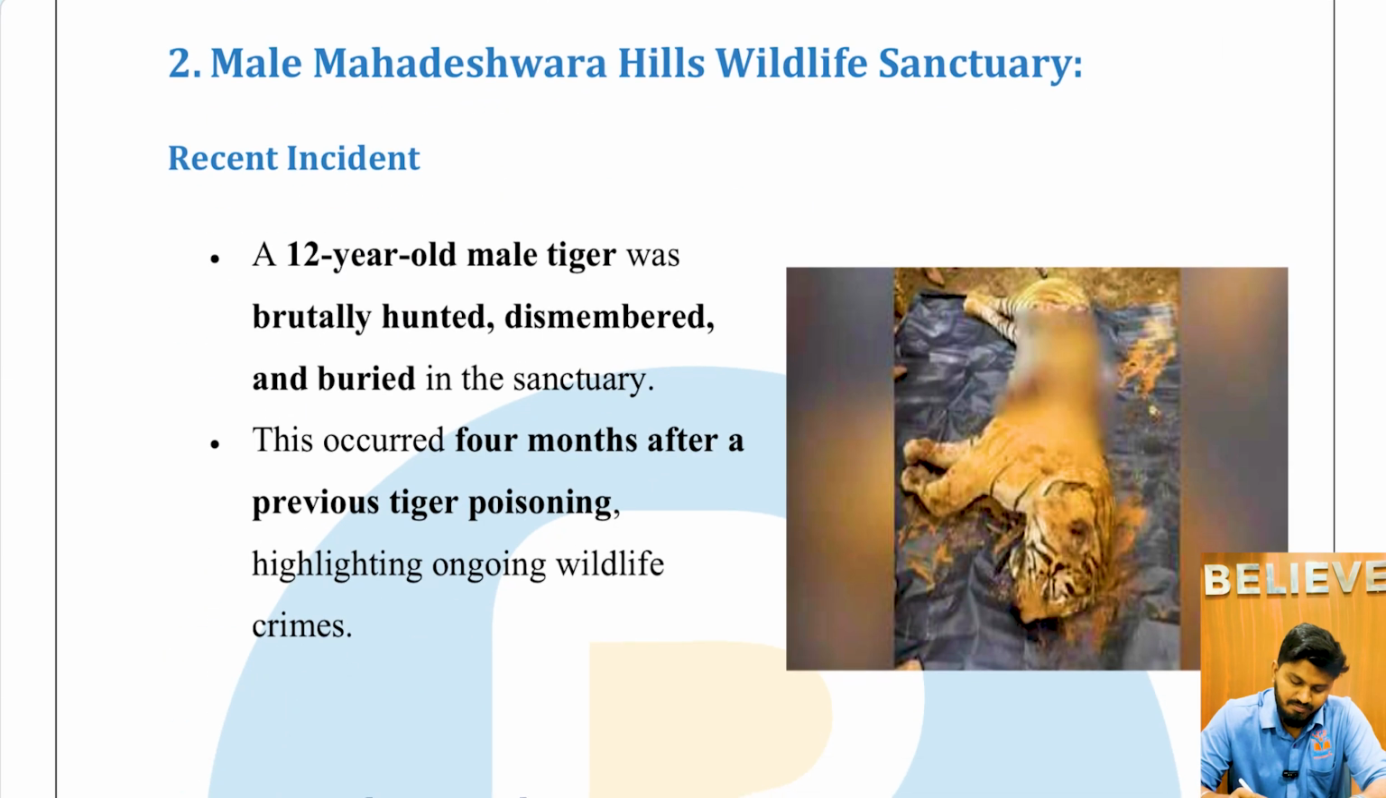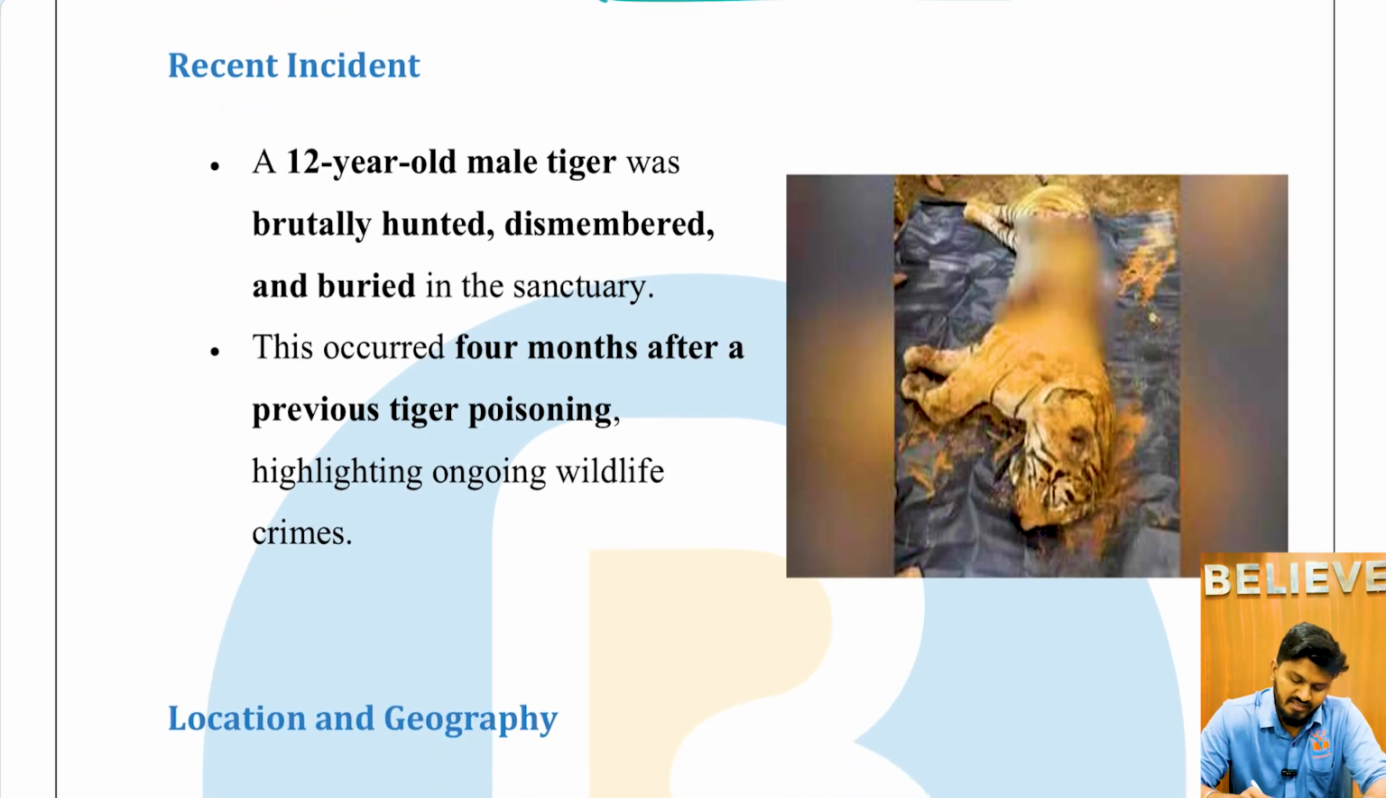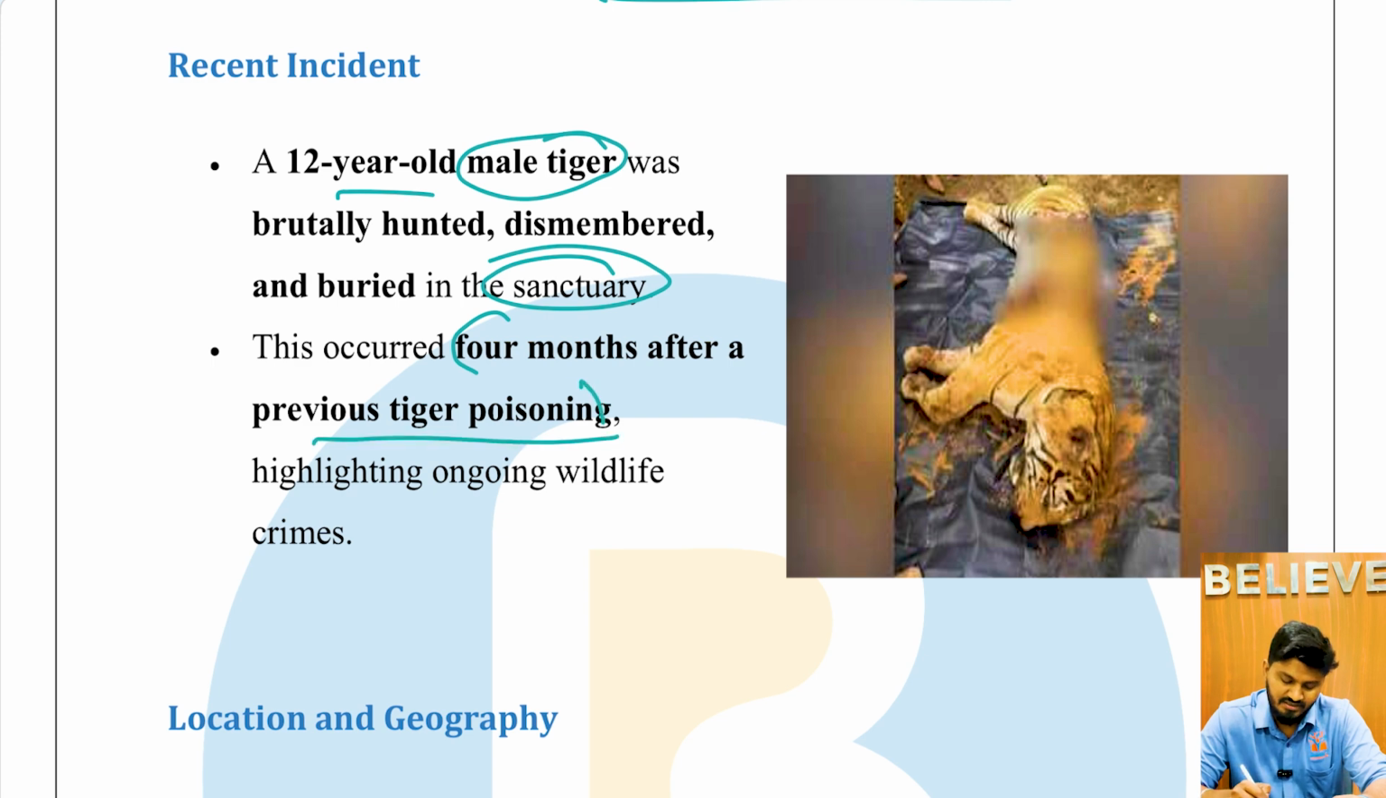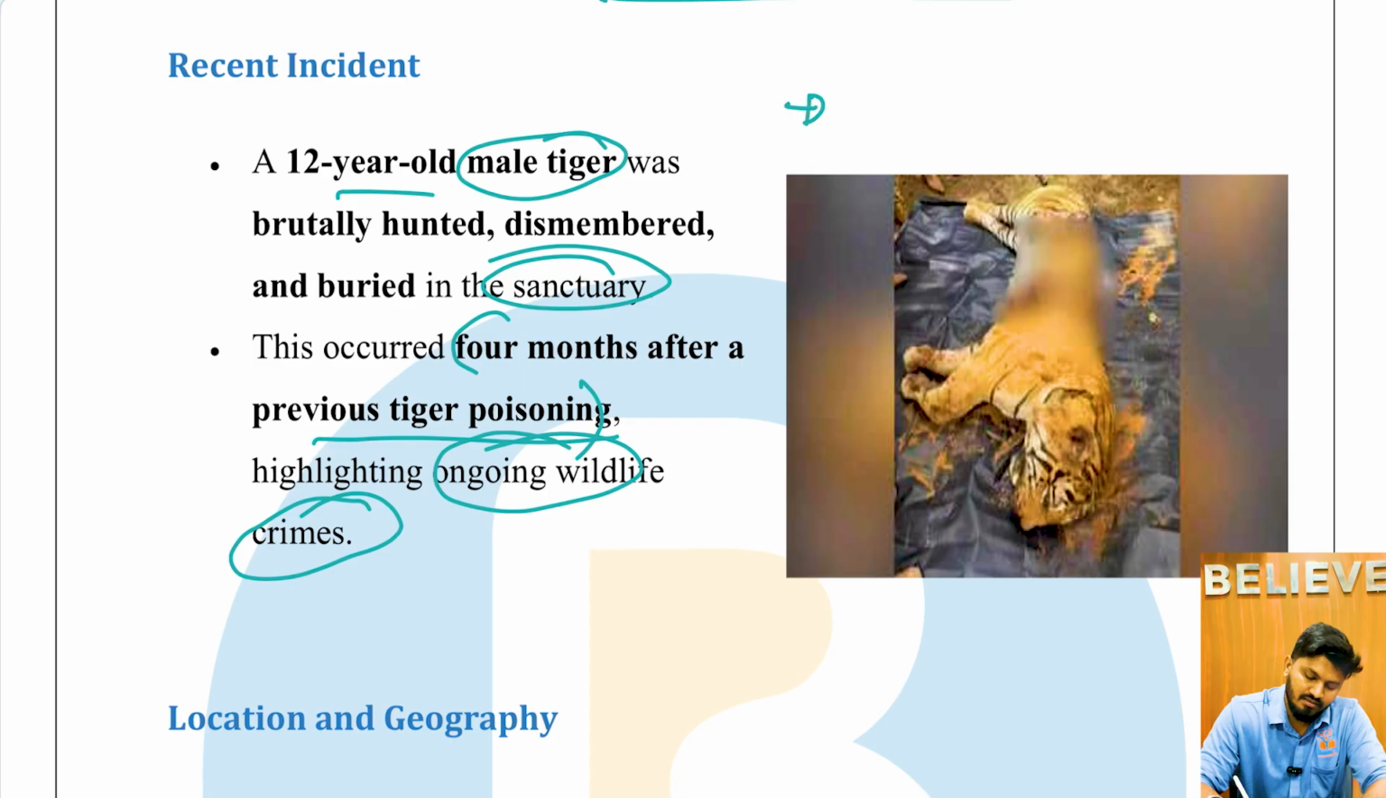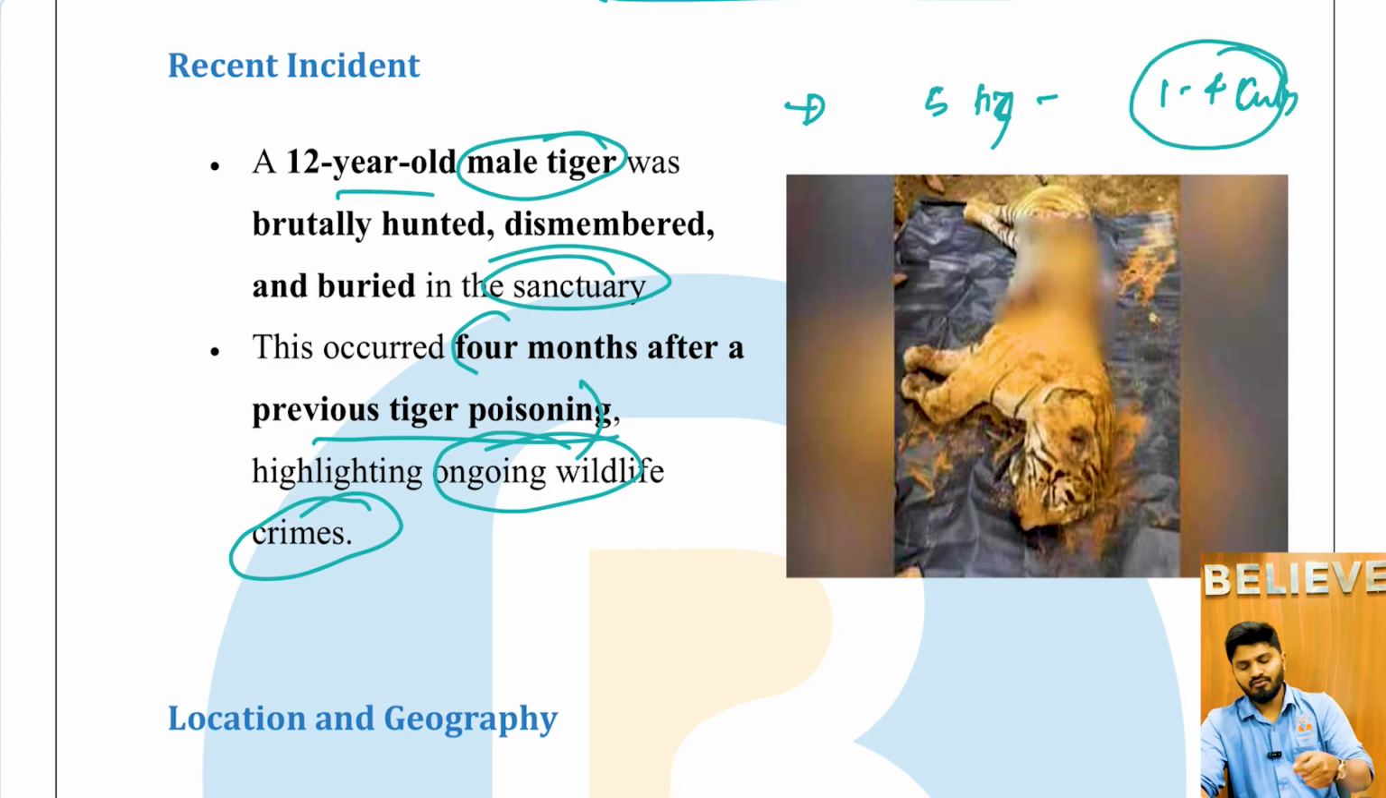Next, second is the Malai Mahadeshwara Hills Wildlife Sanctuary, which has been in the news in recent months for all the negative reasons. The current incident is that a 12-year-old male tiger was brutally hunted, dismembered, and buried in the sanctuary. This event occurred 4 months after a previous tiger poisoning, highlighting the ongoing wildlife crimes. Recently, 4 months back, a family of 5 tigers, one female and 4 cubs, were poisoned to death in the same sanctuary, and now another tiger has been killed and dismembered.